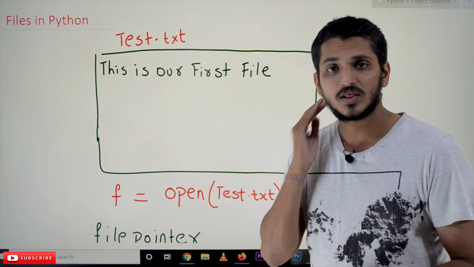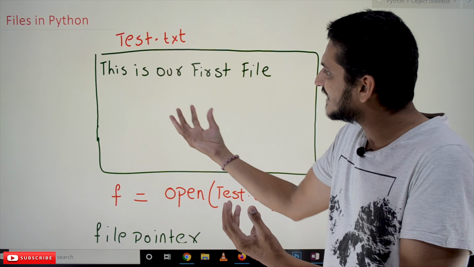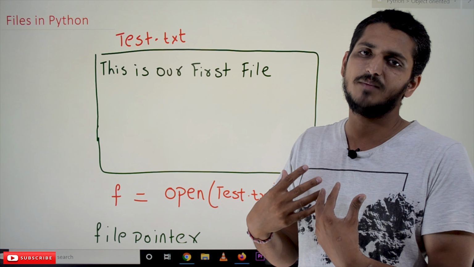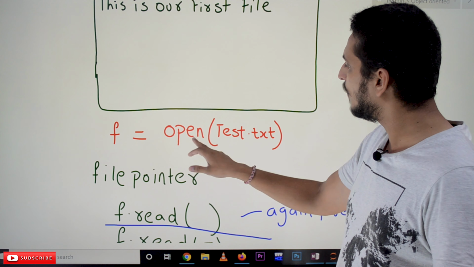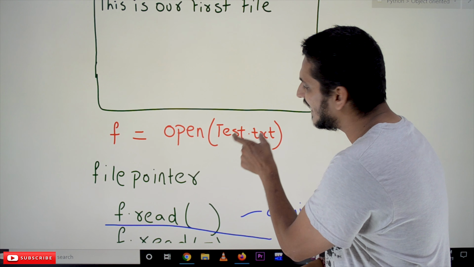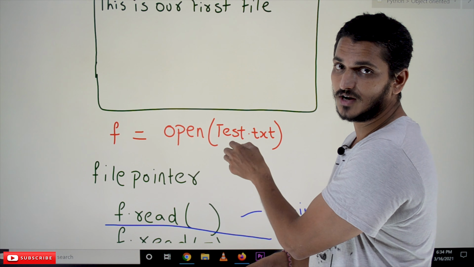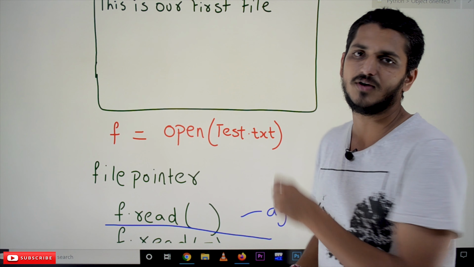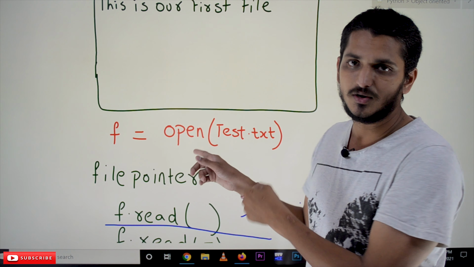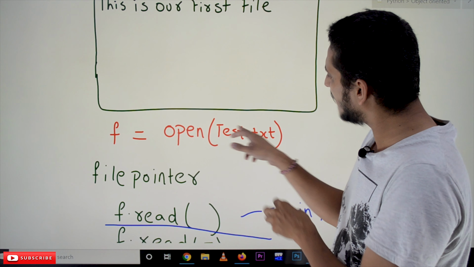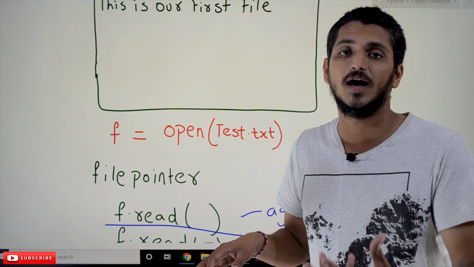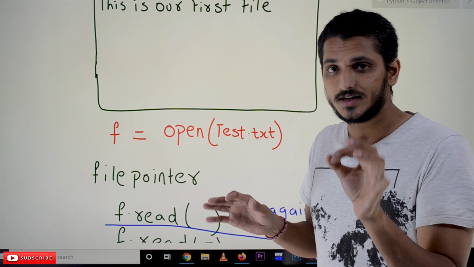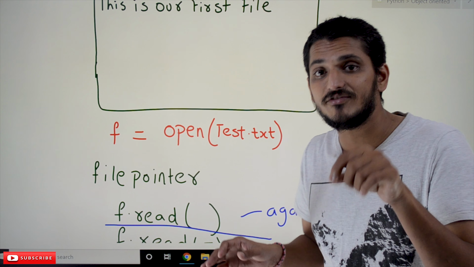So if you want to read a file, if you want to take this text file into your Python program, we use the function open. We have given the name of the file. What's the name of the file? test.txt. What will this open function do here? It will take the input of this file and it will create a file object. You have to understand it clearly. It will create a file object.